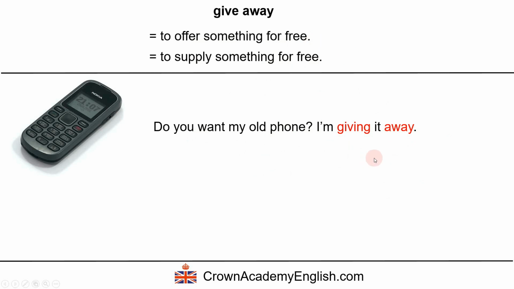Okay. Notice that when the direct object is a pronoun, it goes in the middle of the word give and away. And that's the same rule for all phrasal verbs. If the object is a pronoun, it goes in the middle of the verb and the other word. Okay?